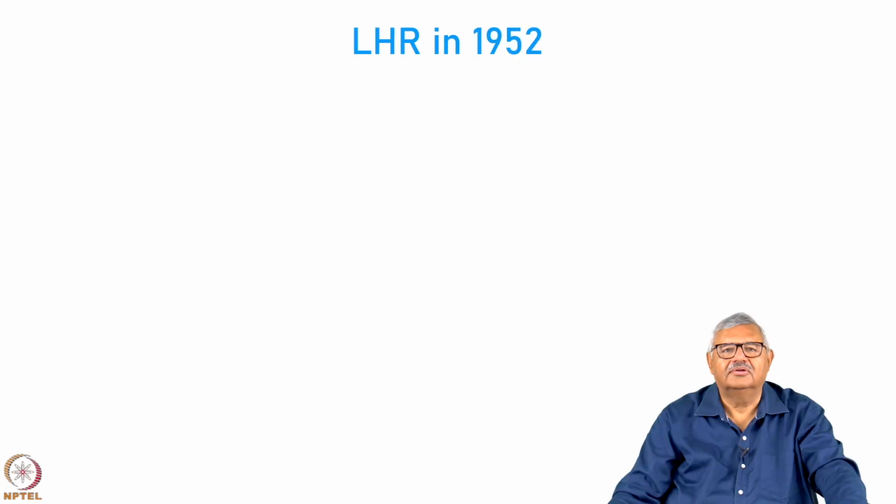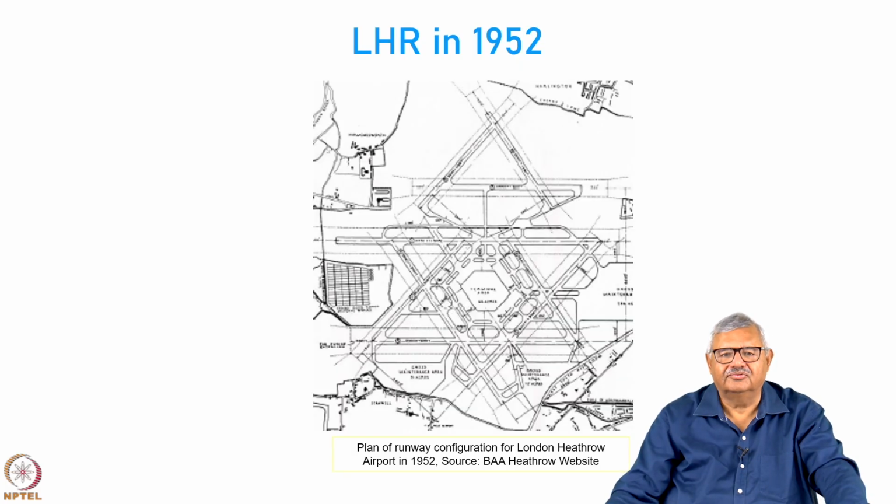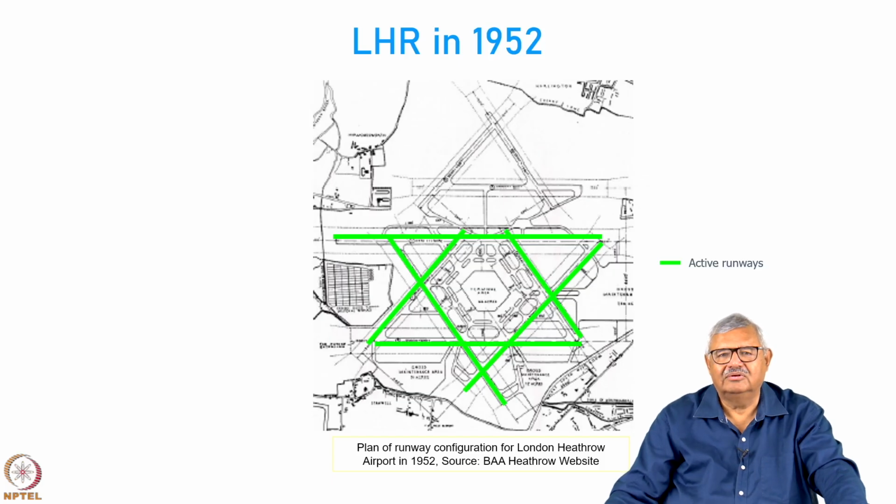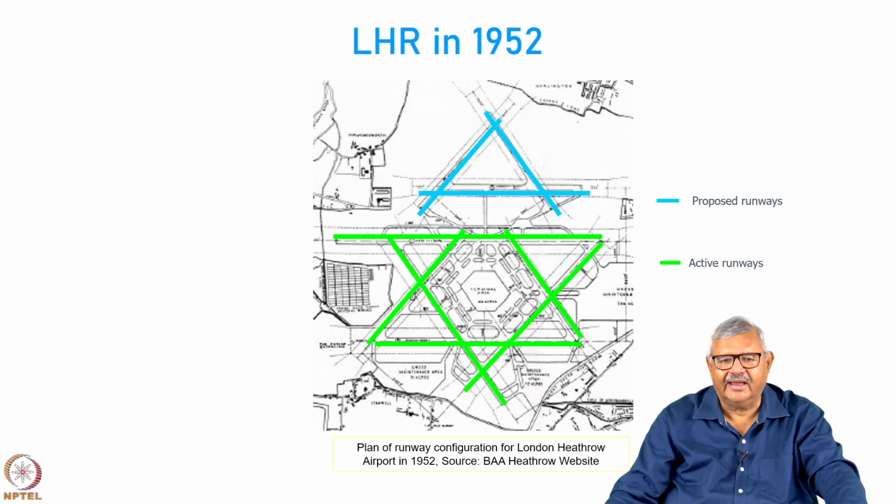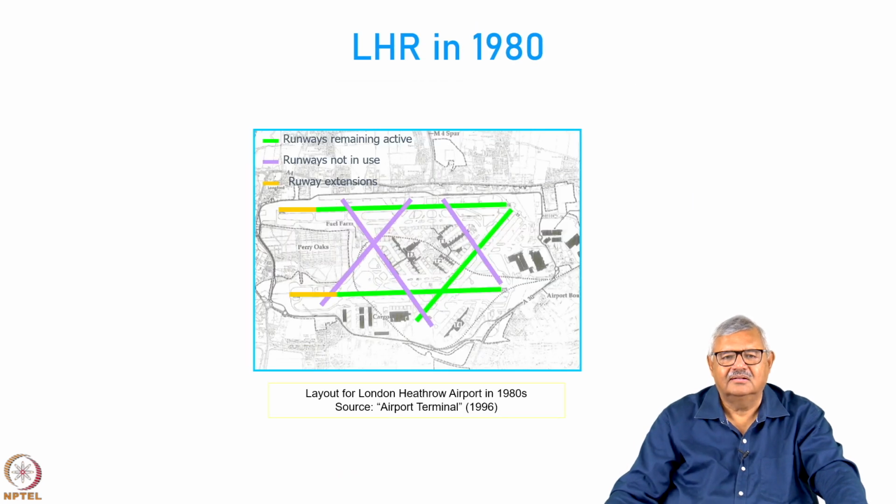So let us see how some airports have evolved. So this is the map of London Heathrow, one of the world's busiest airports, in 1952. You will notice there are so many runways which were active, but then you will see now very slowly that these runways in green were active and the ones on the top were proposed for the future. Okay. This was the scenario of London Heathrow Airport in 1952. Now, what actually happened? In 1980, it was found that only the runways which were green in color were remaining, and two of them were lengthened.